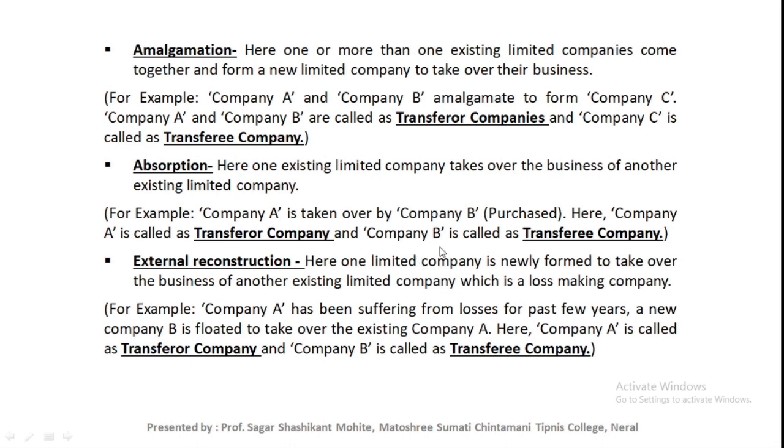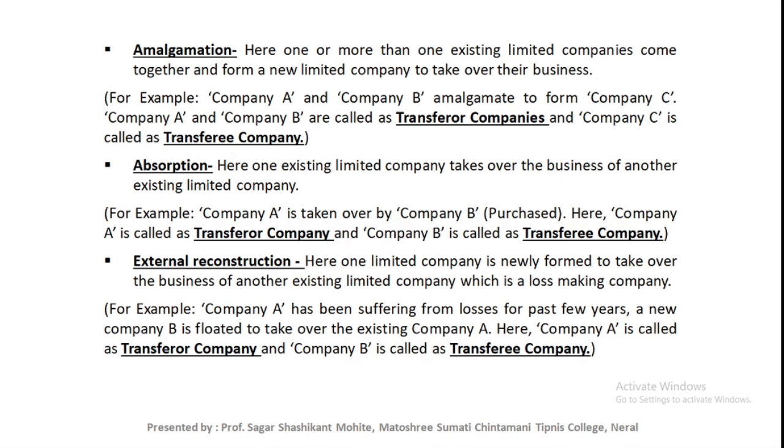Company B takes over the business of company A. In absorption there are only two companies and both companies are existing companies.